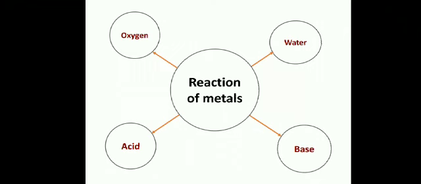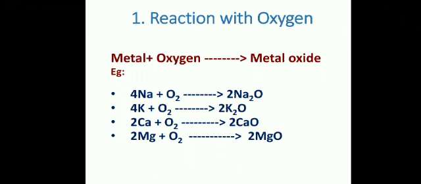So firstly, let's start with the reaction of metals with oxygen. All metals combine with oxygen to form metal oxides. For example, sodium metal reacts vigorously with oxygen present in air to form sodium oxide.